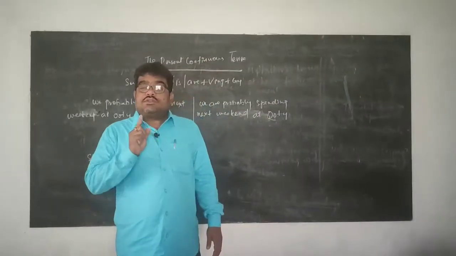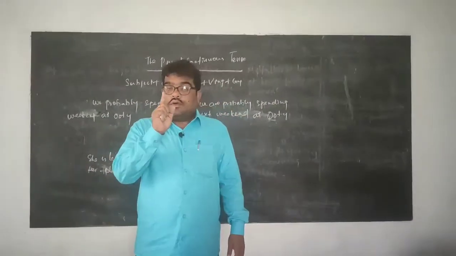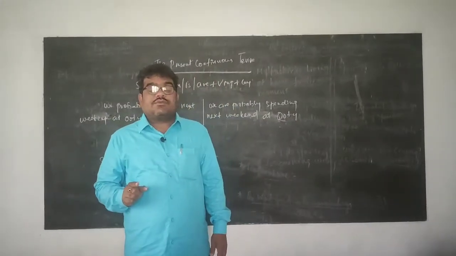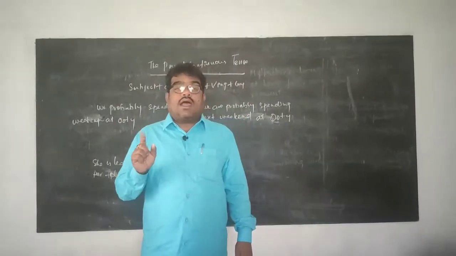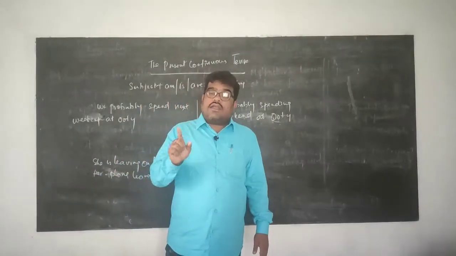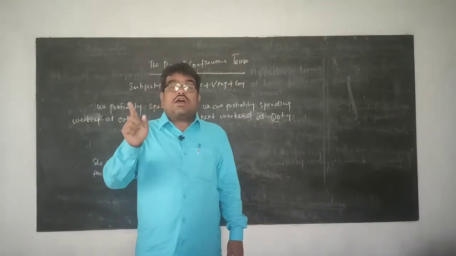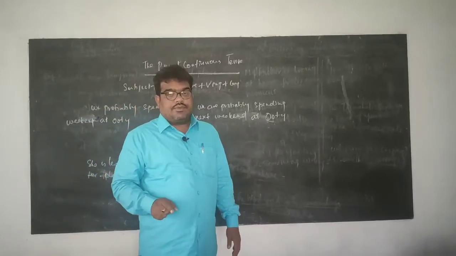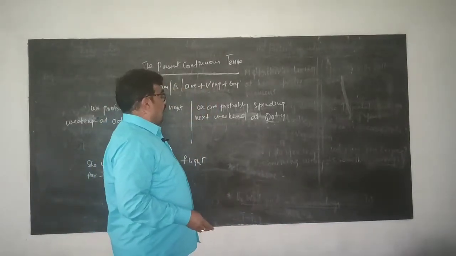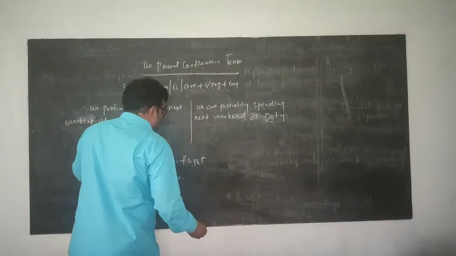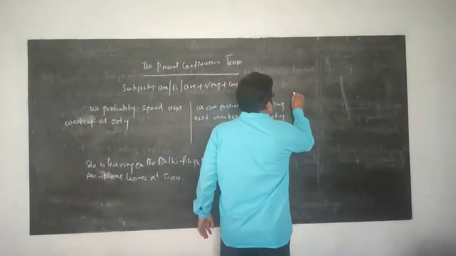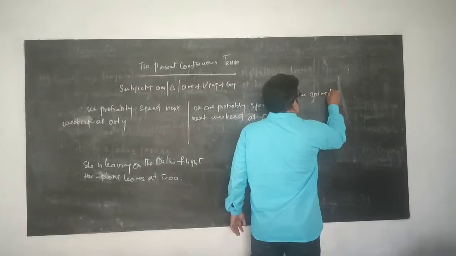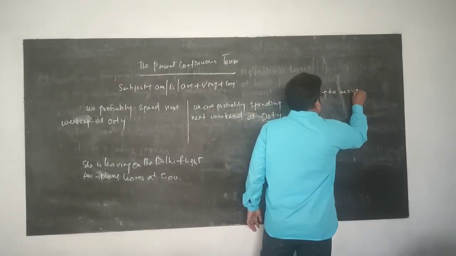We use, third point, the present continuous tense to talk about actions which are already planned, already arranged, which are going to happen in the near future. For example, I am going to a movie tonight.